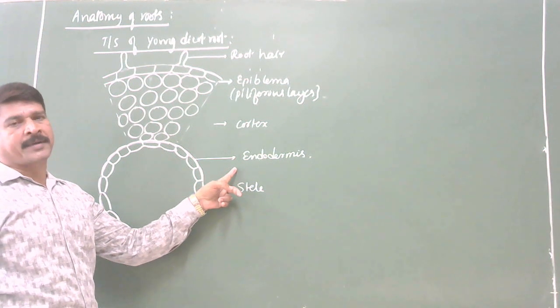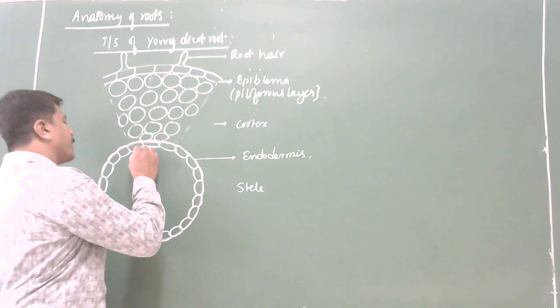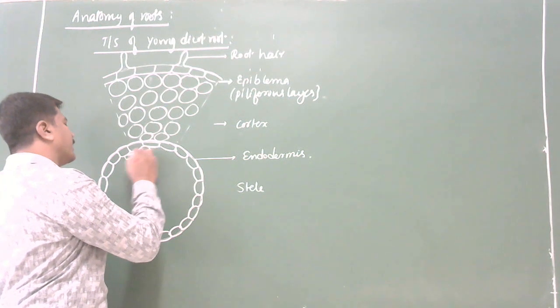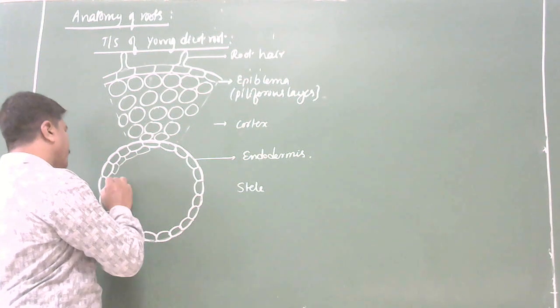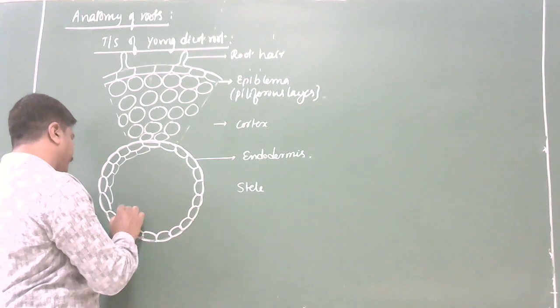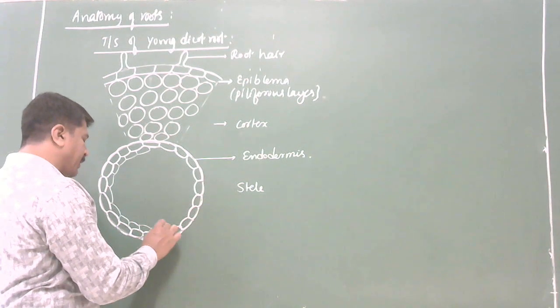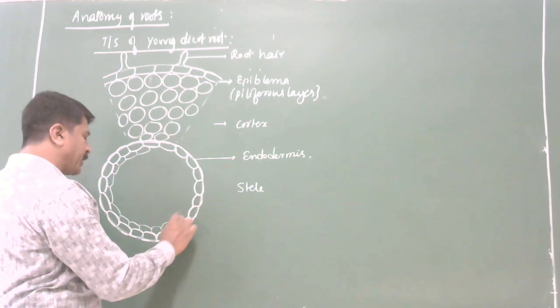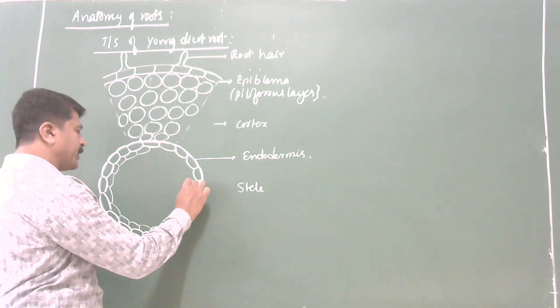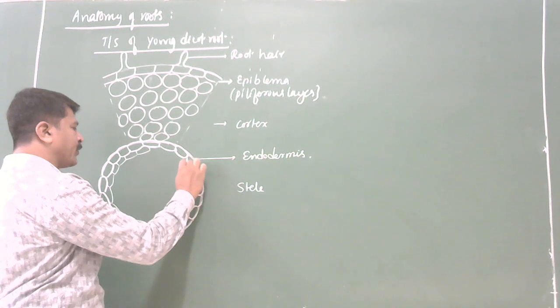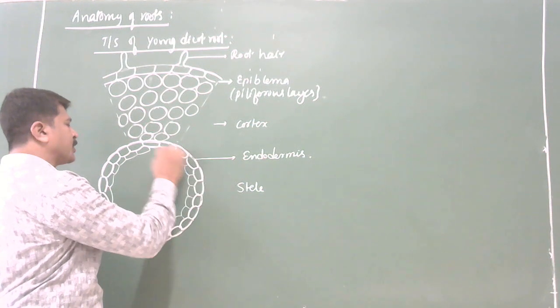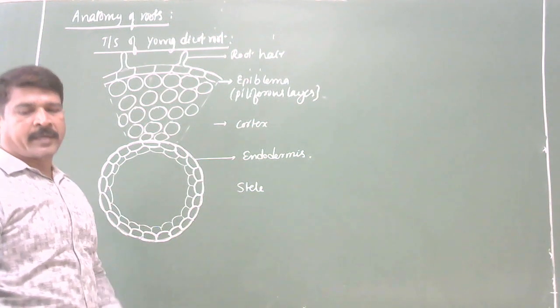It is made up of a single layer of compactly arranged barrel-shaped parenchyma cells. You remember this.